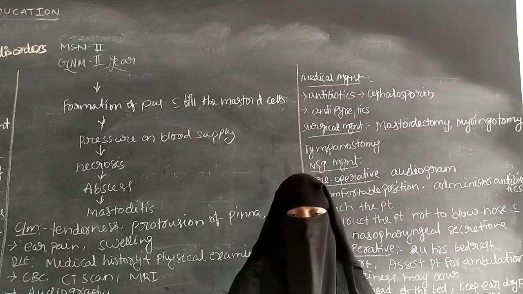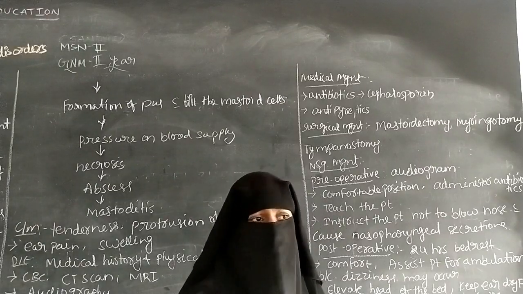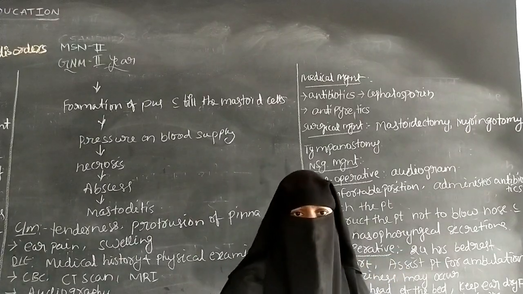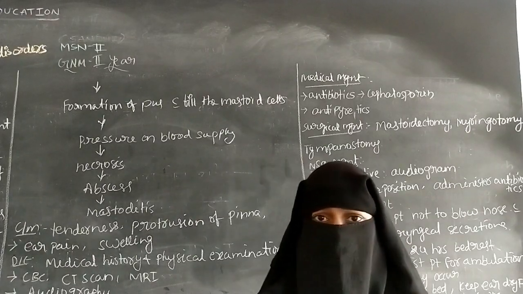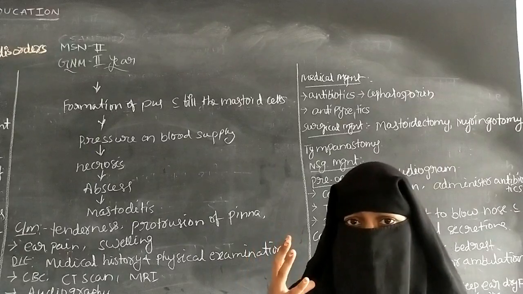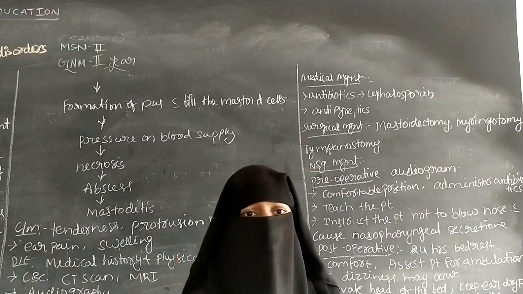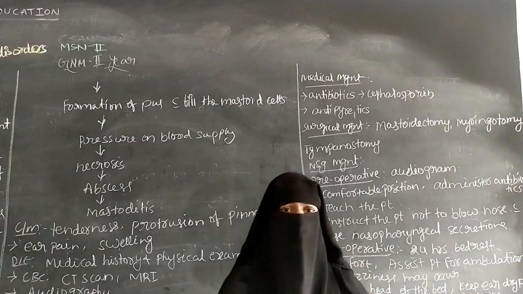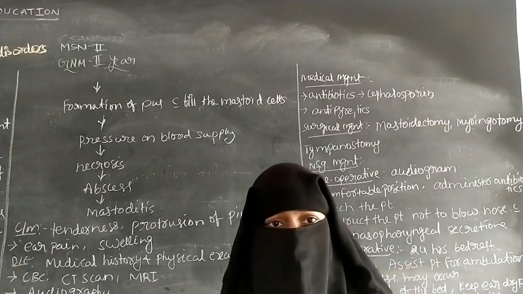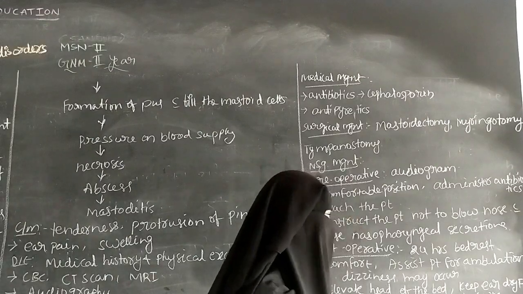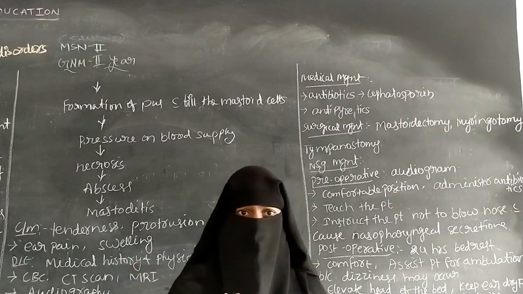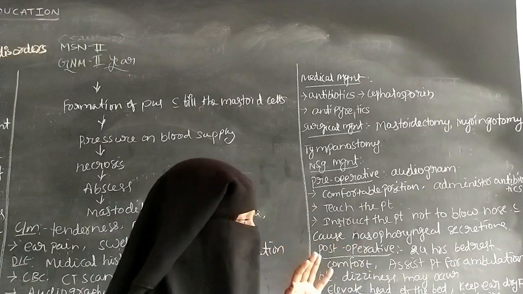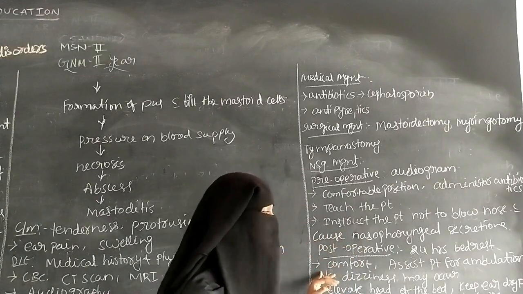After the surgery, the surgical ear should be kept upside, and the patient should lie on the opposite, normal side of the surgical ear.